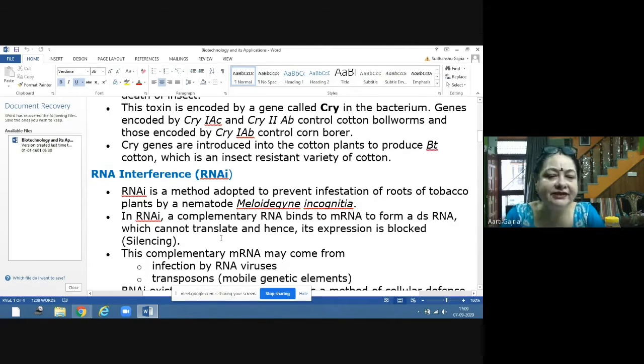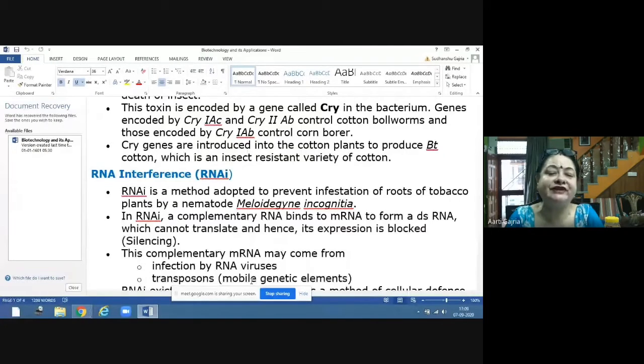Clear? Now this nematode, Meloidogyne incognita, with the help of RNA interference we can stop the roots of tobacco from getting infested by these nematodes. Now how is this done? In RNA interference, a complementary RNA binds to messenger RNA to form a double-stranded RNA. DS is double-stranded. Now what will happen? Messenger RNA is formed. Messenger RNA will come out of the nucleus.